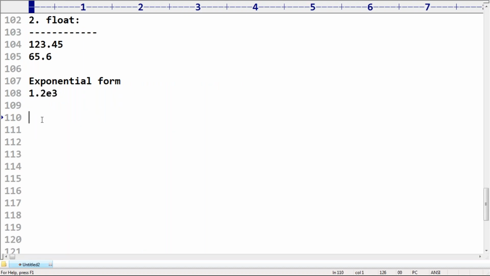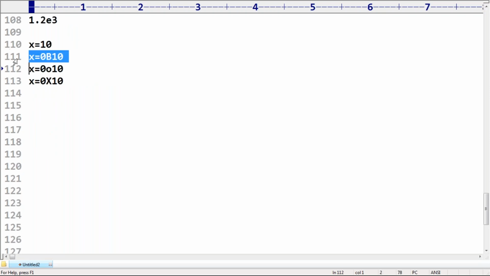Next, one more very important point I want to cover. Take special care about this terminology. If I have x is equal to 10, x is equal to 0b10, x is equal to 0o10, x is equal to 0x10, observe, what is this one? Decimal. What is this one?